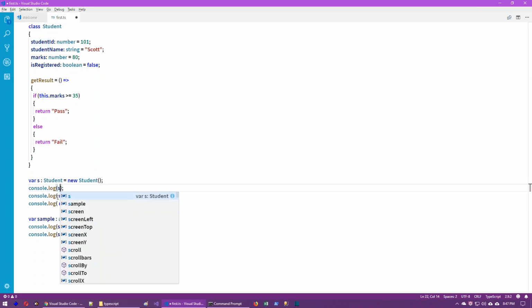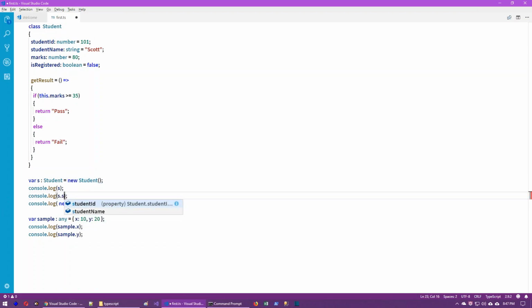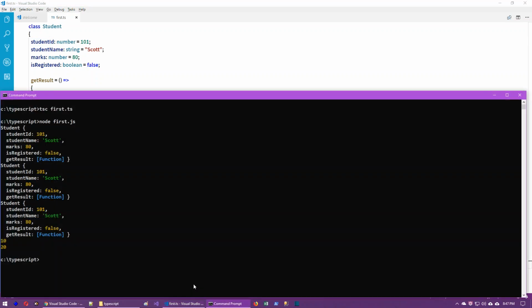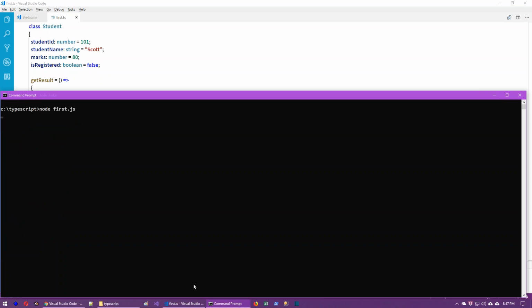And using that variable, we can access the individual properties. For example, s dot student ID, student name, each property we can print. We are just printing student ID, name, and isRegistered. So compile it.